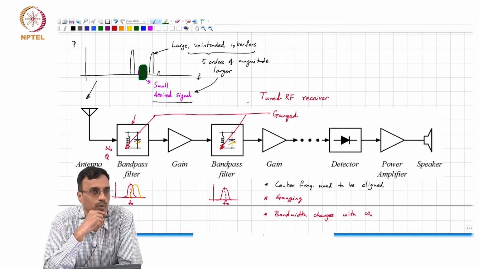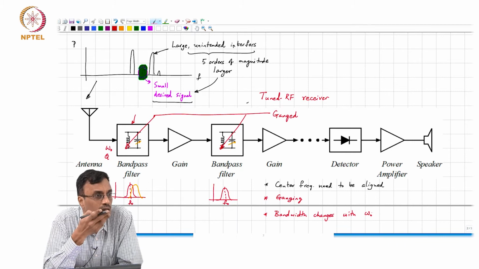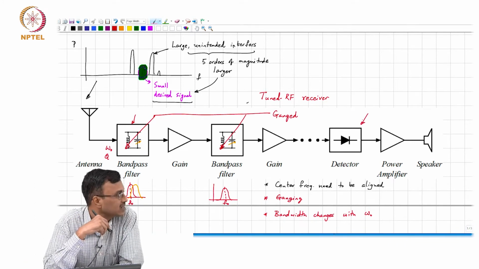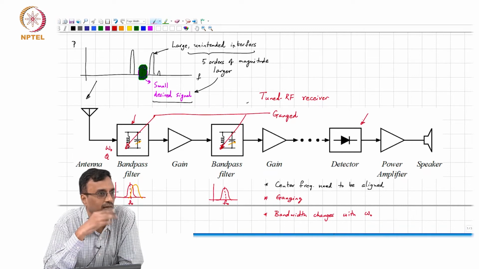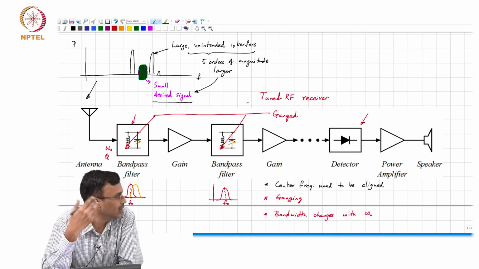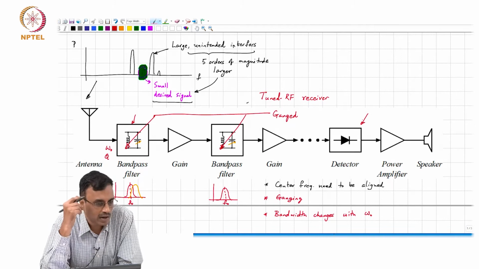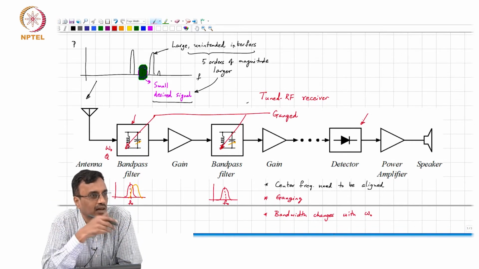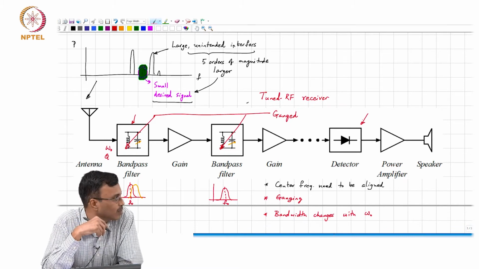Fine. Any other problem that you can think of? Pardon? Well, that's happening here, right? I mean, the demodulation is happening when you detect the envelope. Well, in those days, people weren't too worried about spectral efficiency, so you could get away with nonlinear demodulation techniques like this.